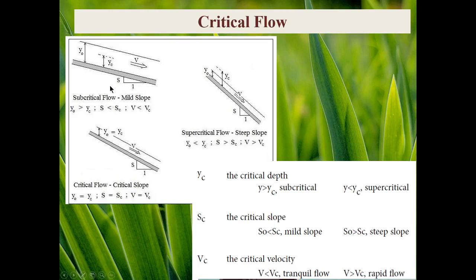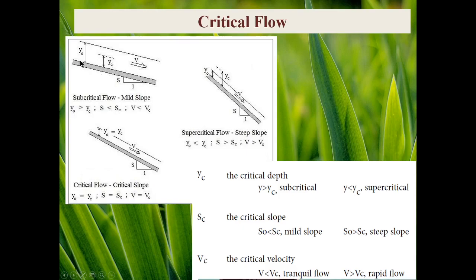Actually, we should come back to the concept of the continuity equation. We know that by increasing the depth of water in a flume, what will happen to have a constant discharge? Velocity must be decreased, because A times V equals constant.